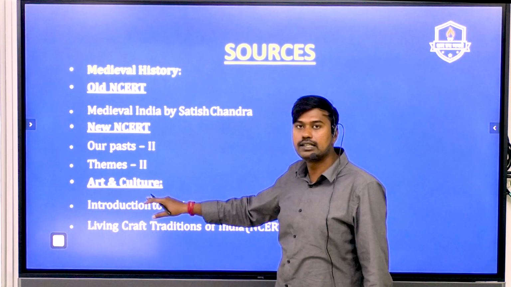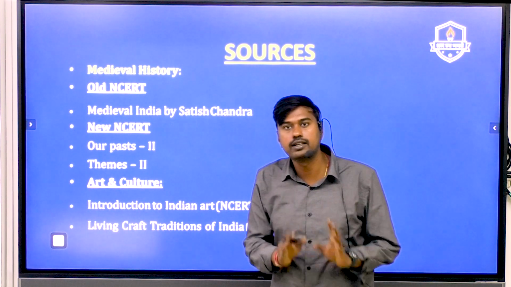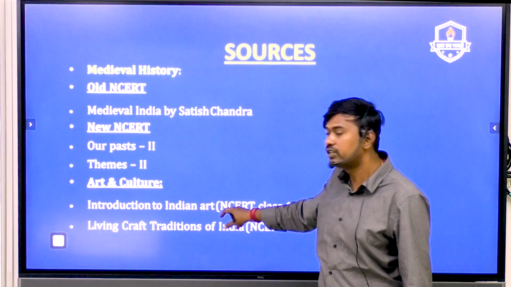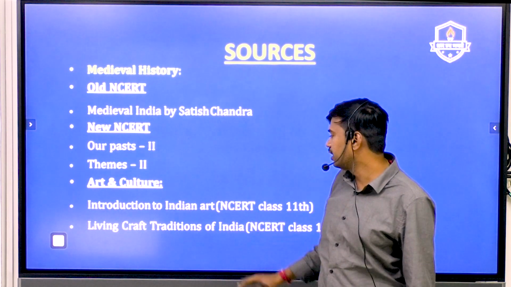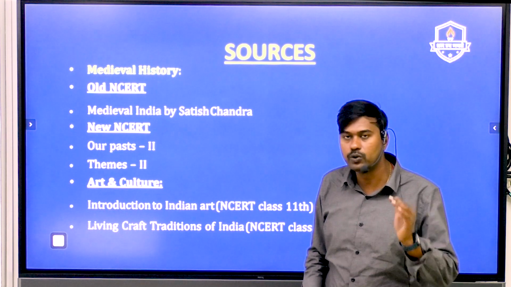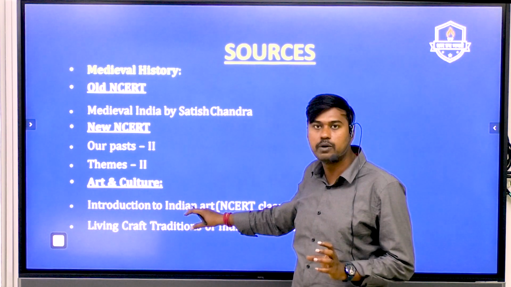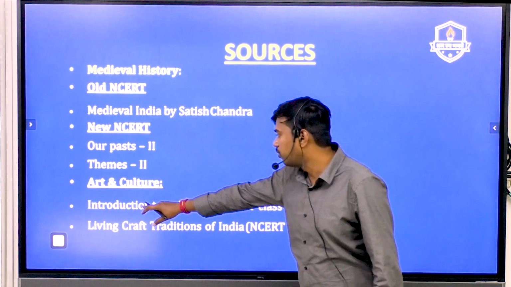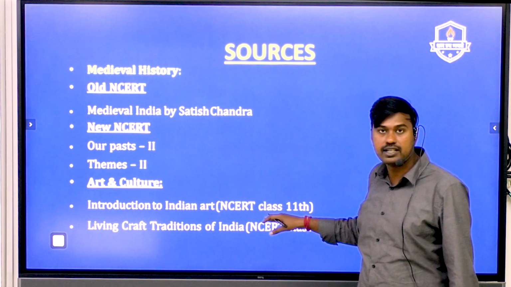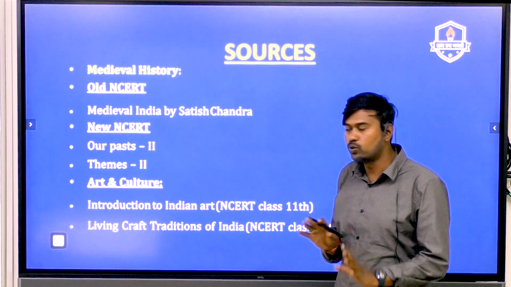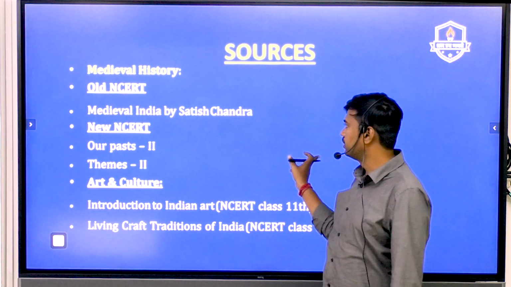And going into the art and culture segment, again the new NCERT is going to play a crucial role here. So give your maximum attention to Introduction to Indian Art and Living Craft Traditions. If you find time, you read it. Otherwise, what we generally want to say is give your maximum attention in art and culture to this one NCERT, that is 11th standard NCERT, Introduction to Indian Art. Now we will see all these NCERTs one by one, even including the old NCERTs.